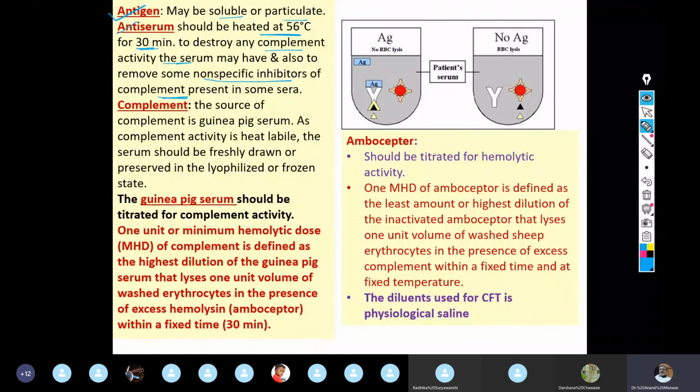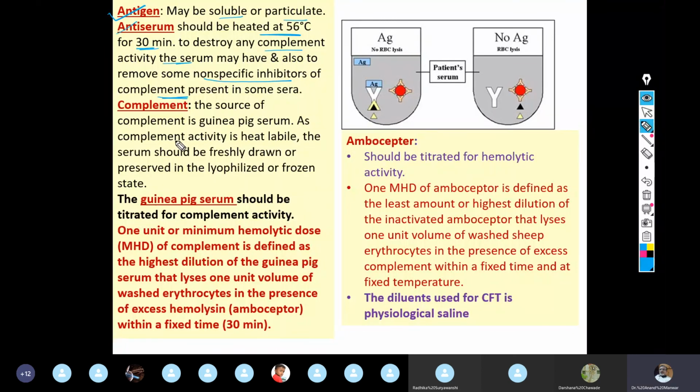So they are removed here. Now you are very sure that the serum contains neither complement nor any inhibitors of the complement, right? This is the second reagent which you have to standardize.